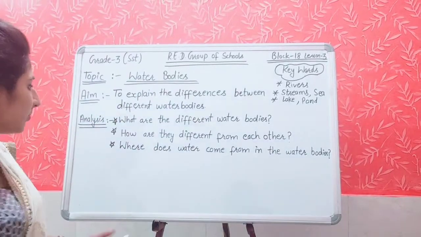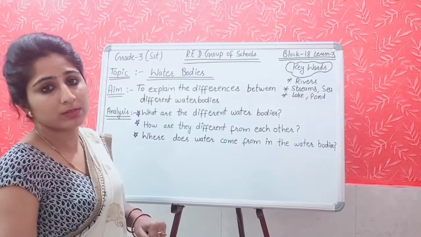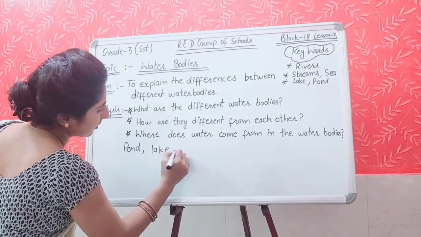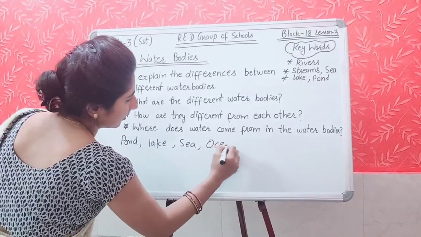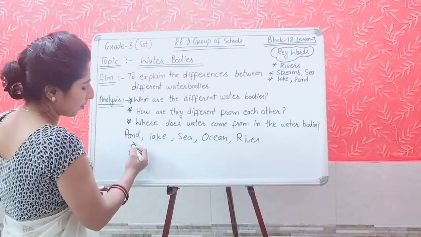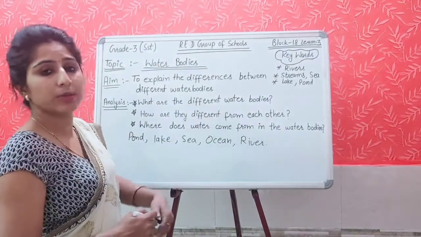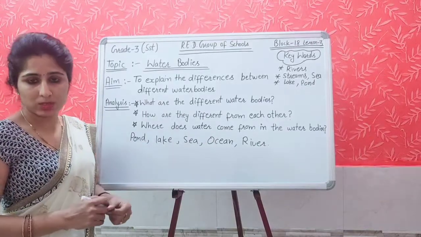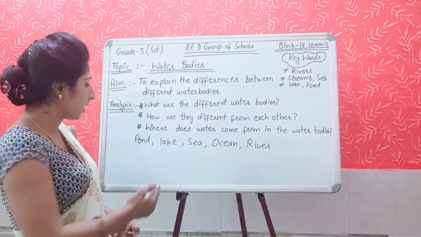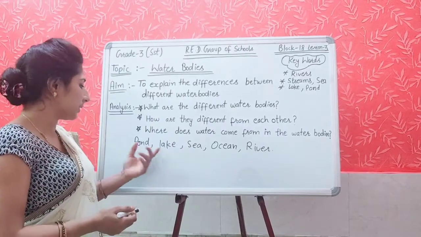And the next question, how are they different from each other? As I told you, which are the different water bodies? If I'm writing here, first of all, pond, lake, sea, ocean and then river. The different water bodies are pond, lake, sea, ocean and river. And how are they different from each other? Pond is the smallest water body, we can say, and it is surrounded by land from all sides. And lake is bigger than the pond. Lake is also a water body, but it is bigger than pond.